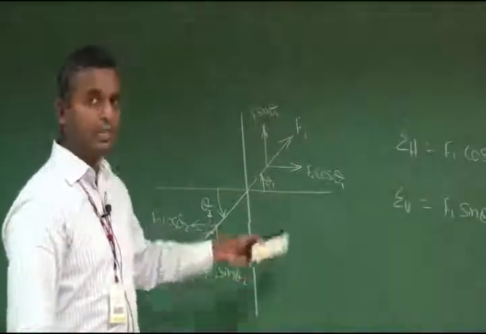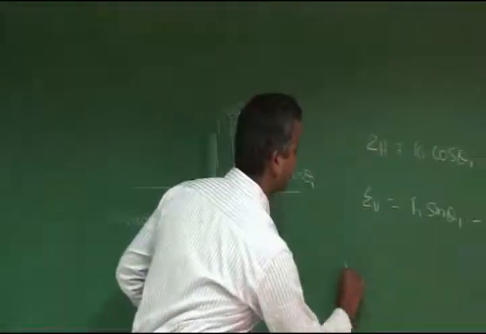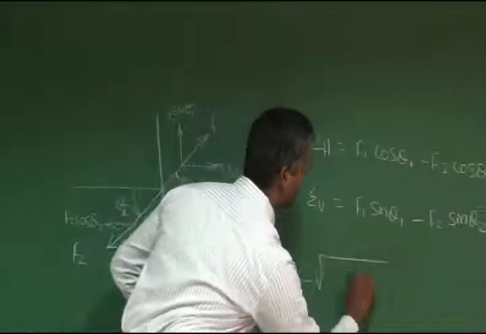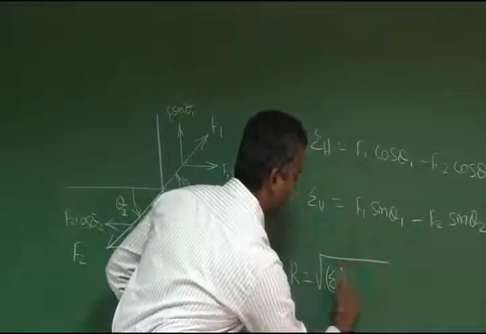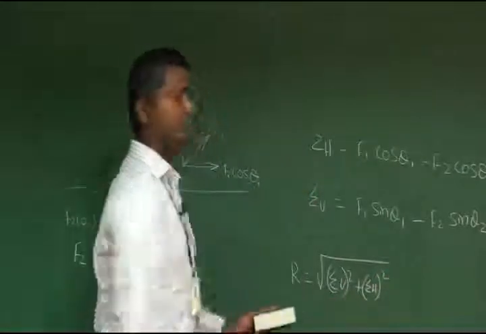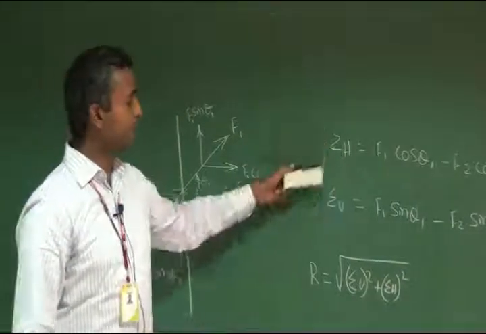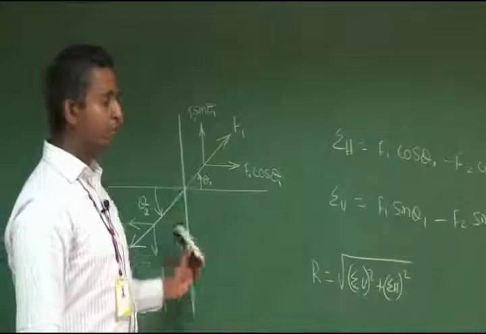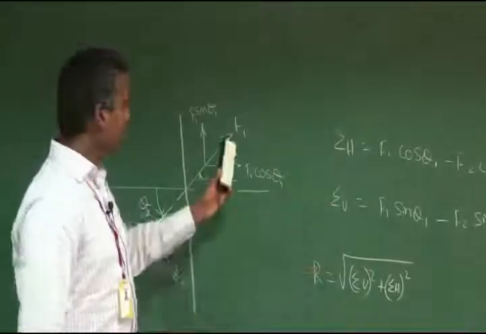Then how to find out the resultant of the force? The resultant is nothing but R is equal to root of sigma V square plus sigma H square. This is the equation for deriving the resultant of these two given forces. This is the resolution of the two given forces.